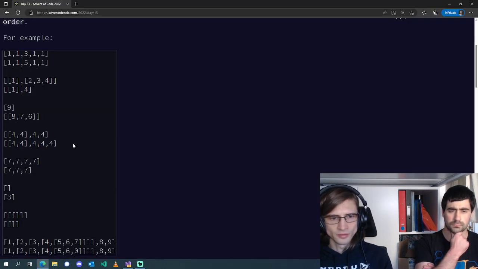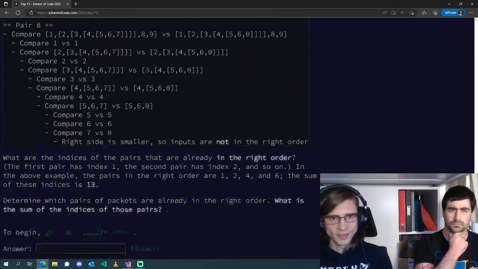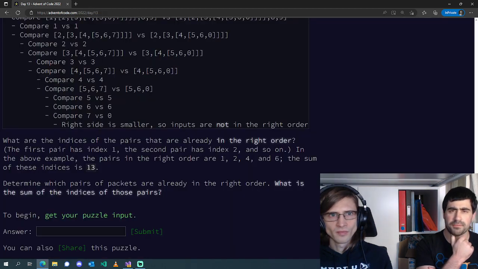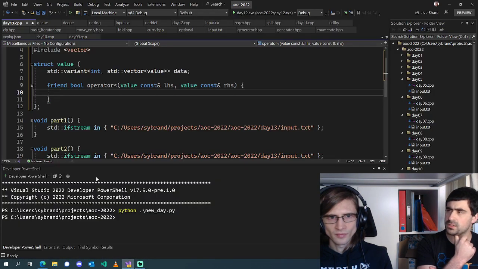So now, do these integers ever go above 9? Yes, they do. There's a 10 there. That won't be too problematic. Are you concerned about that for lexing reasons?